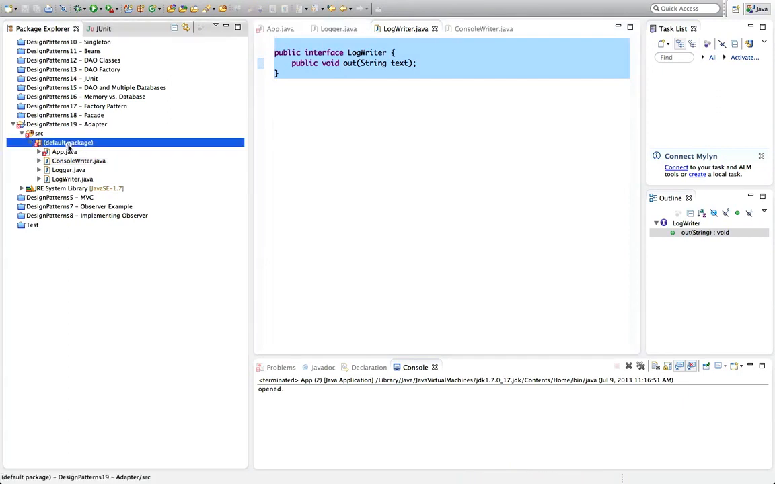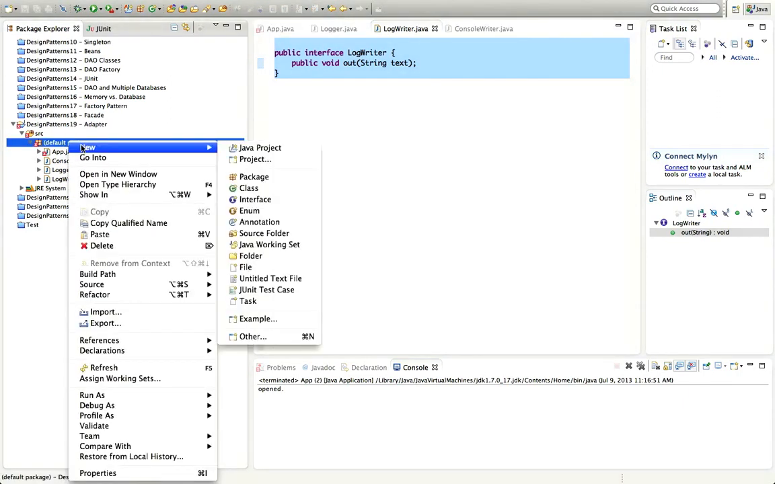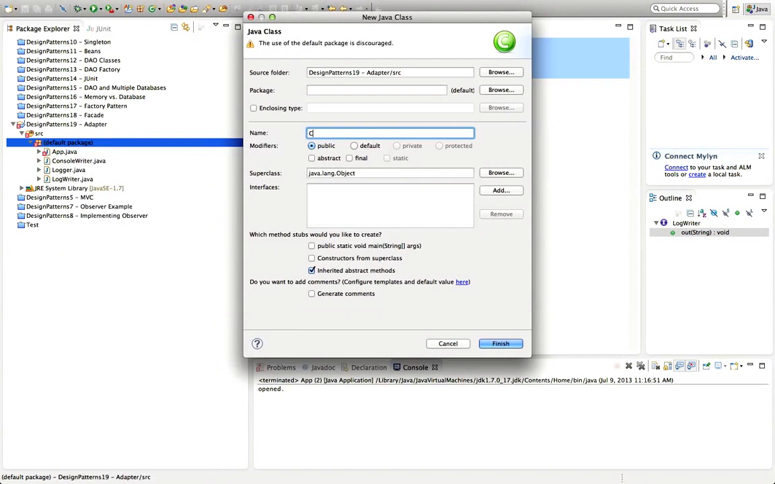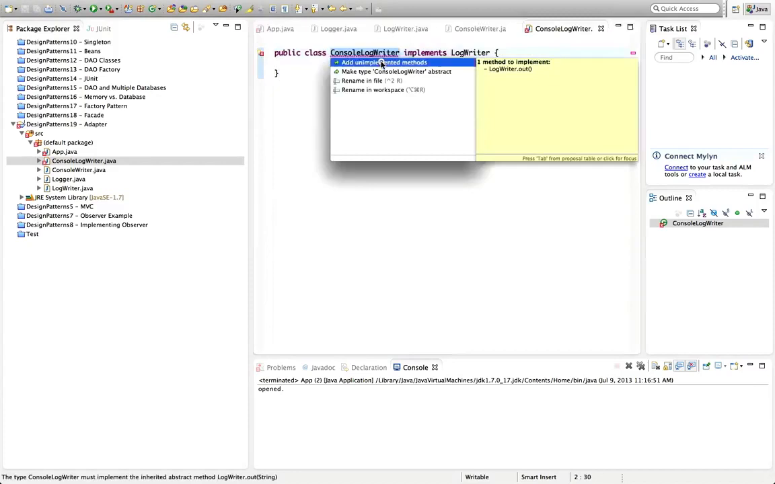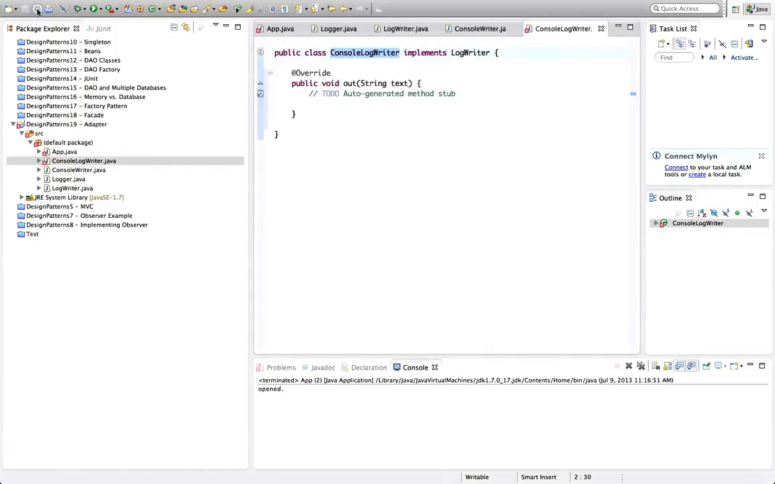Let's see how we could do that. There are two basic ways to do it, one through composition and one through inheritance. Let's take a look at composition. I'll create a class here called console log writer, and we'll say that console log writer indeed implements the interface we want. So it implements log writer. That's the interface that we actually need. Let's save that and add the unimplemented method here.